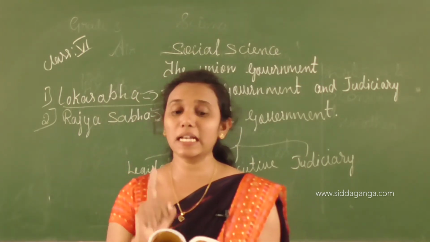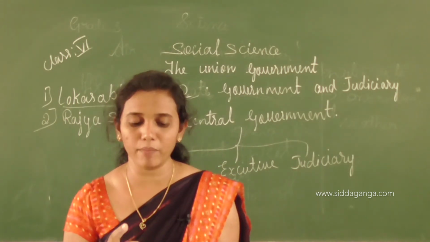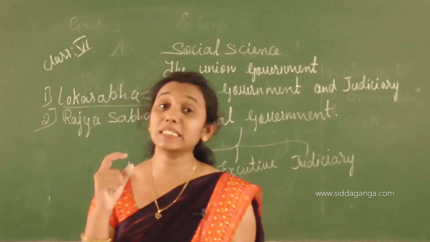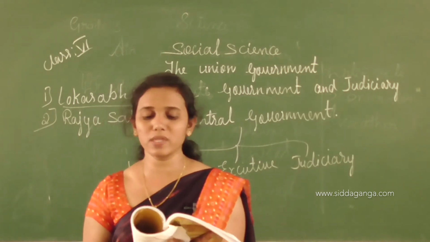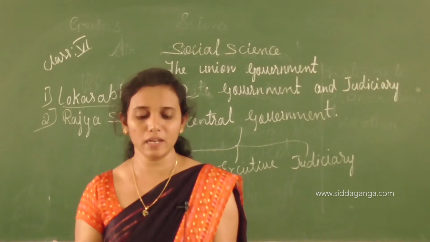Okay, now we talk about the powers of the President. The President appoints the leader of the majority party in the Lok Sabha as the Prime Minister. On the advice of the Prime Minister, he appoints the other ministers. Okay, second one, the assent of the President is necessary for any bill to become an act.